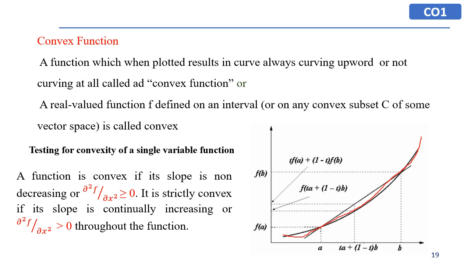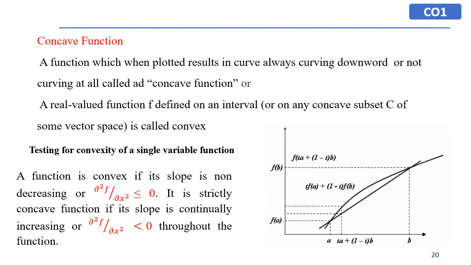A function is convex if its slope is non-decreasing, that is, the second derivative ∂²f/∂x² is greater than or equal to 0. Then the function is convex, and it is strictly convex if its slope is continuously increasing, or ∂²f/∂x² is greater than 0 throughout the function.